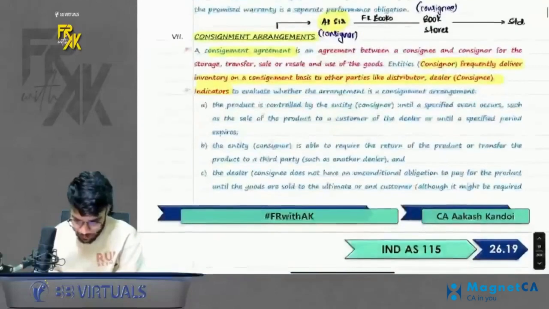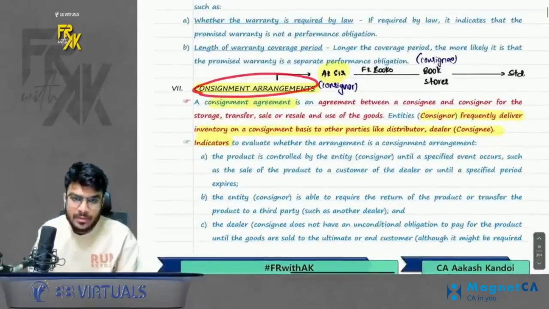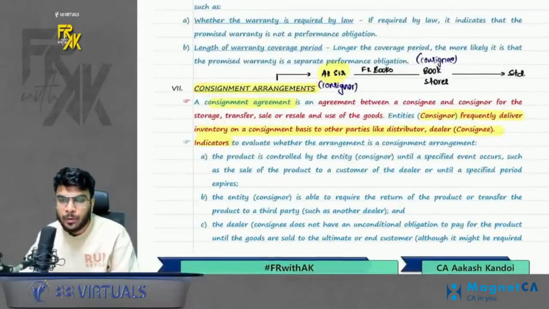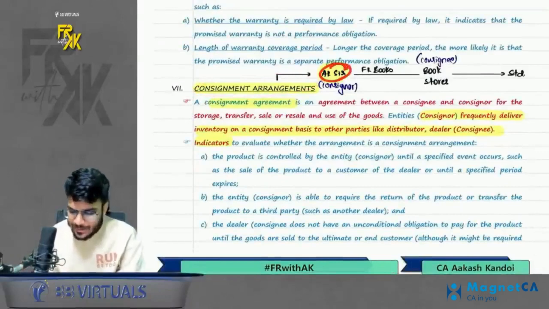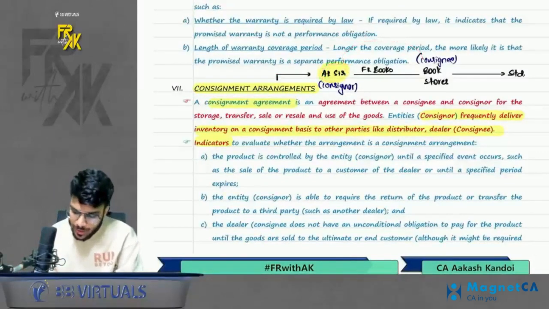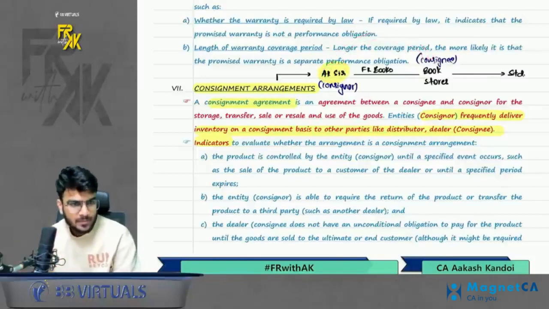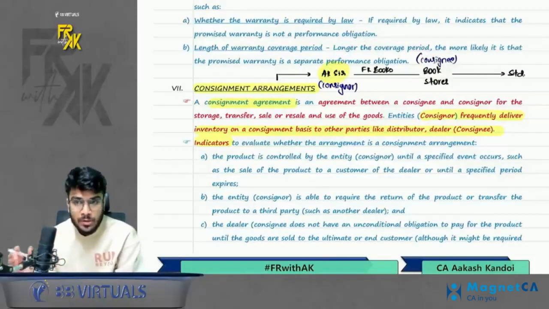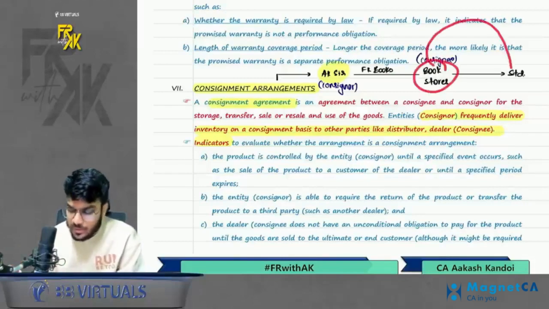Then next point is consignment arrangements. Now, what is the meaning of consignment arrangement? I took one simple example. Let's say I sell my FR books. Okay, so I don't sell to the student directly. I transfer my books to the bookstores. So there are offline bookstores where I transfer my book, and these bookstores sell it to students.